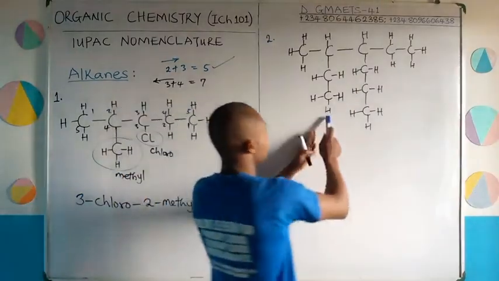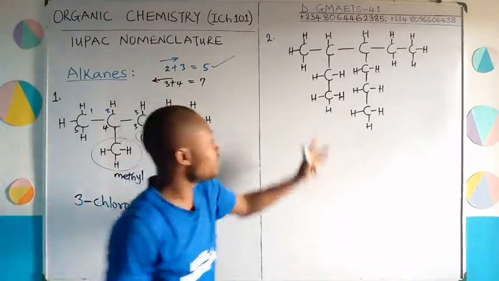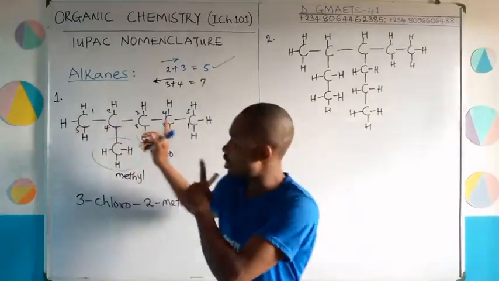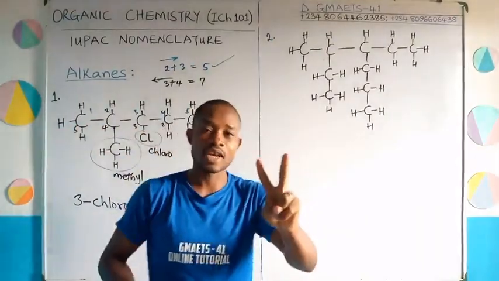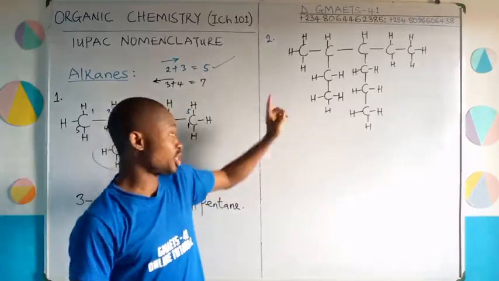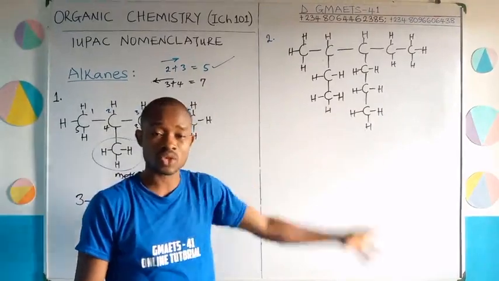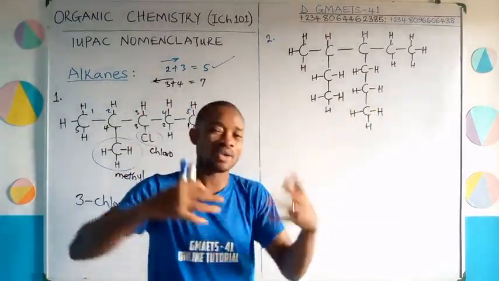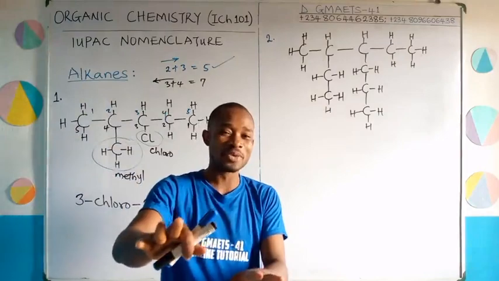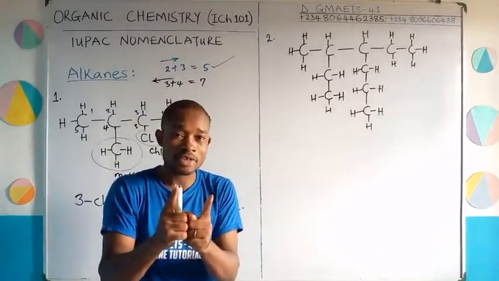Now, having noticed that the longest chain is this, 7 carbon, the next thing is to find out where we count from. Is it from this direction or from this direction? Like I said, when we are analyzing structure, 2 things can guide you. Number 1, where the functional group is closest to, which does not apply to alkanes, because in alkanes, between all the carbon atoms, we have single bonds. If it's something like alkene or alkyne or other homologues we are treating, we check for where the functional group is closest to. Don't worry, we'll come to that.